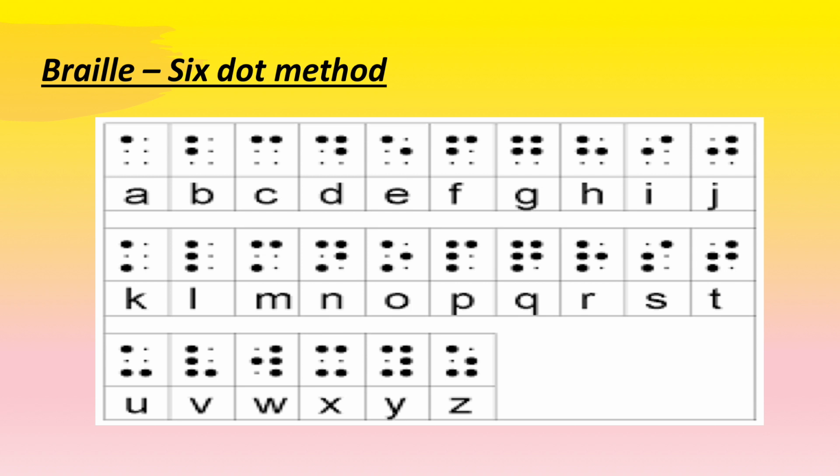Now, let us take a simple example of alphabet A. Out of the 6 dots given here for alphabet A, only one dot is raised. That means it is alphabet A. Let us take another example, that is for alphabet B. You will notice that out of the 6 dots given, only 2 vertical dots are raised. I repeat, vertical dots are raised. That means it is alphabet B. Now, let us see with the help of Braille how the visually impaired people can read.